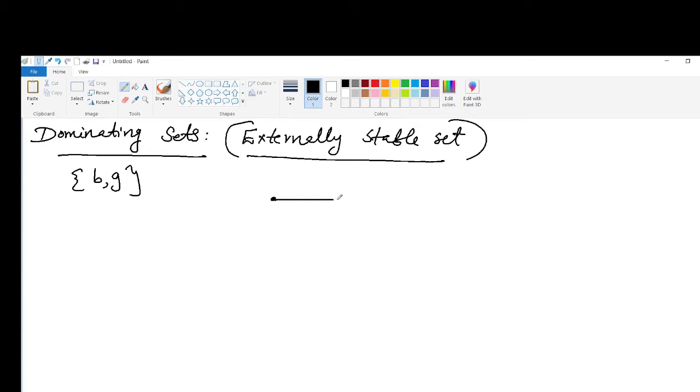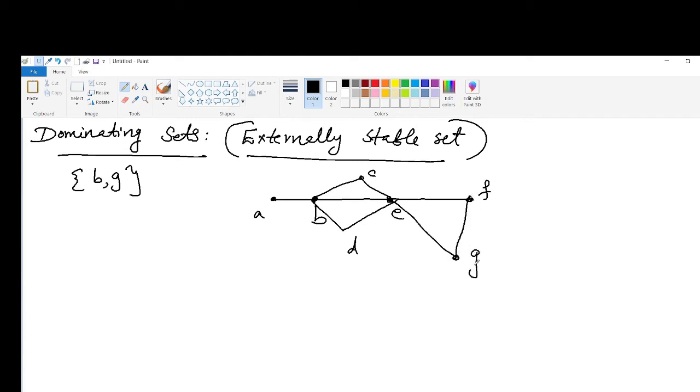Now let us redraw here. Suppose this is A, B, C, D, E, F and G. Consider this graph. Here you consider the set B and G. Here you can see that all vertices that are not included in this set are adjacent to the vertices in this set.